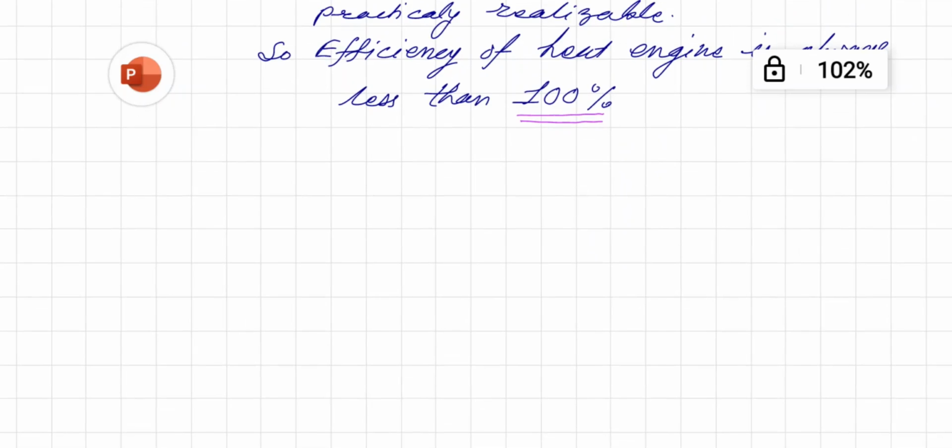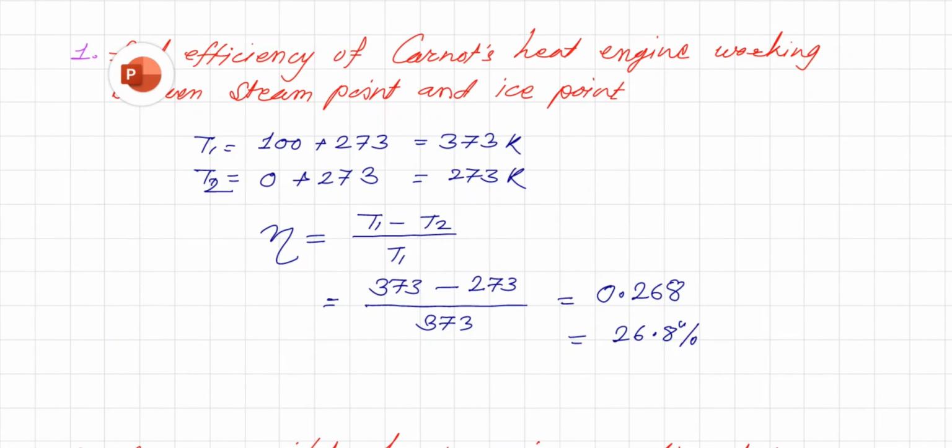Now let us consider a problem. Find the efficiency of a Carnot heat engine working between steam point and ice point. We know that efficiency is equal to T1 minus T2 upon T1. Steam point means 100 degrees Celsius, which we convert into Kelvin: 100 plus 273 is equal to 373 Kelvin.